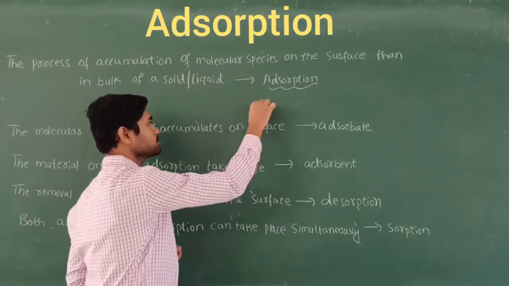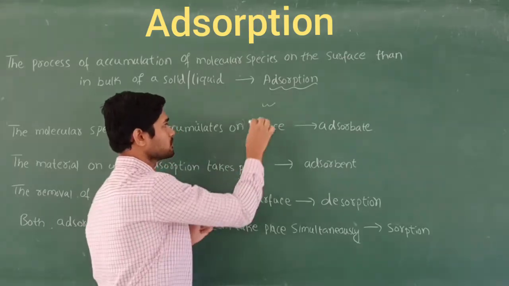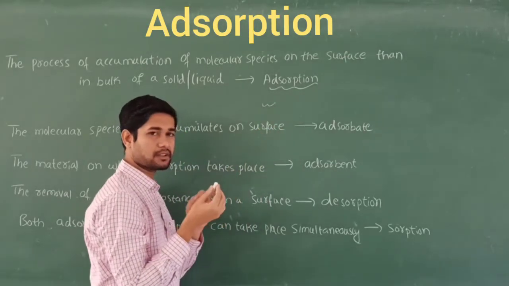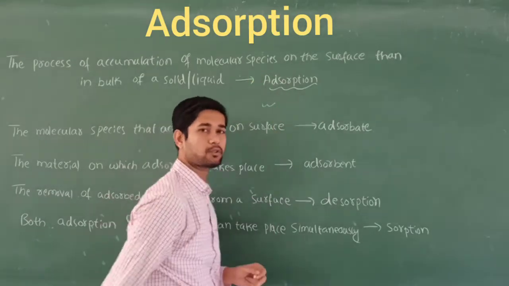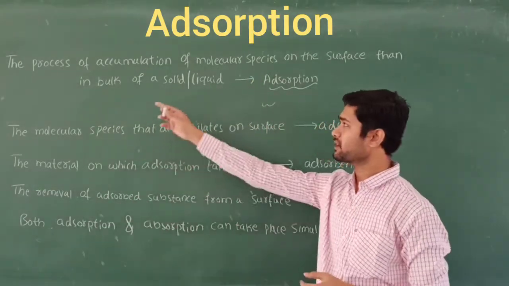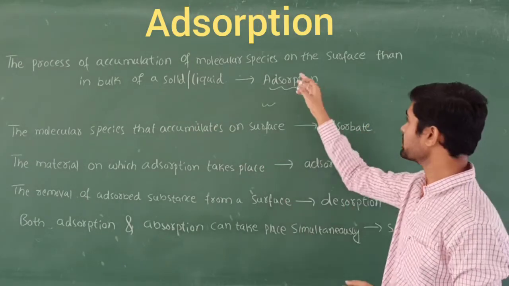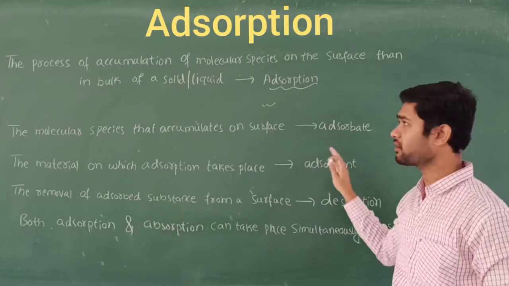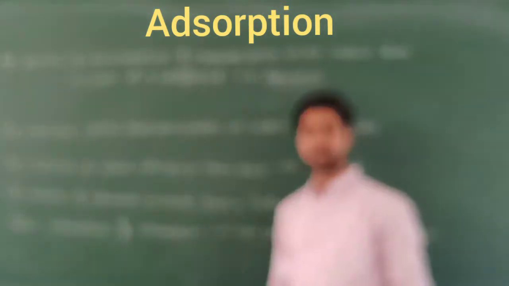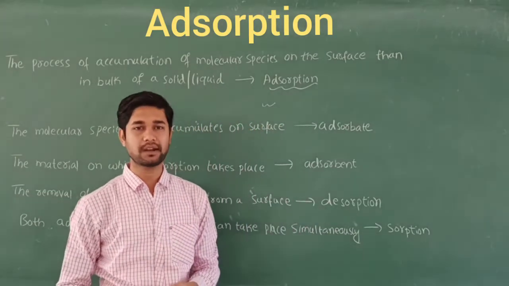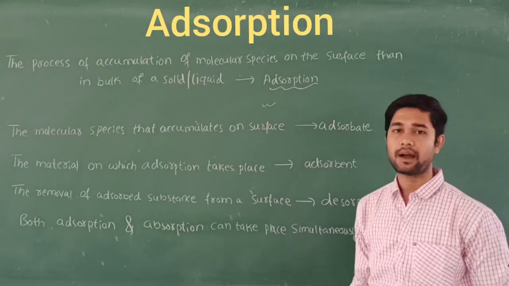If I write something on this board using these chalks, that is called accumulation. These chalk particles which are accumulated on the surface of the board, that we are going to call adsorption. So here the process of accumulation of the chalk particles on the surface rather than in the bulk of a solid or liquid, that we are going to call adsorption. The best example is chalk and board.